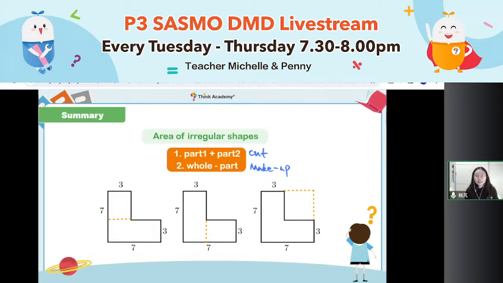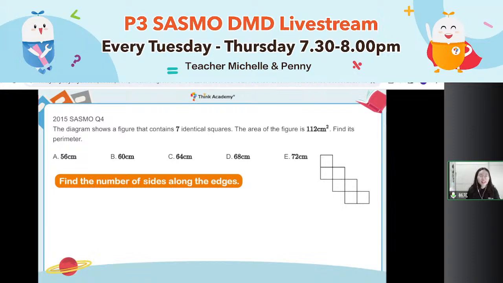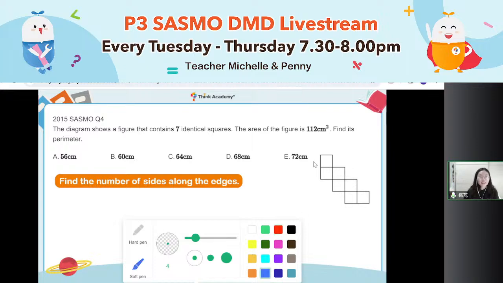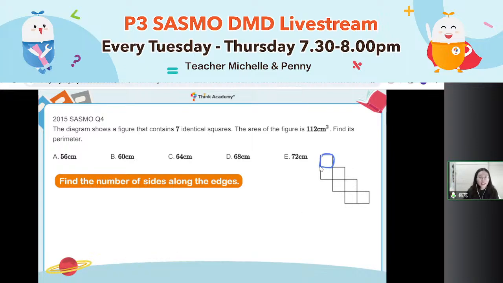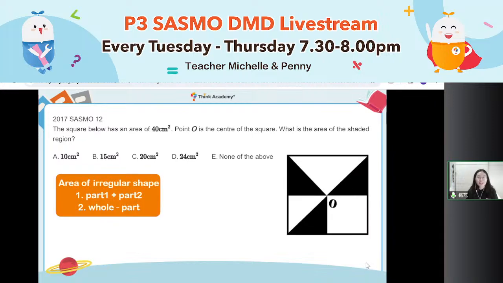All right. Then we still have maybe 3 minutes. Actually, 2 minutes is enough. Let's quickly go through the method of the questions you need to do today. Here is that. Now, read the question by yourself. We will find that this shape is made from some identical squares. So if I want to find the perimeter, the key point is how many sides along the outside edge? Question 1, I think it's okay, not very hard. Remember, find out how many sides along the edge.